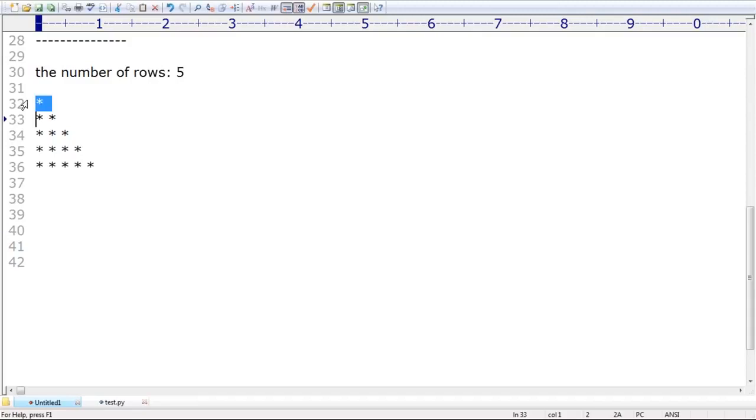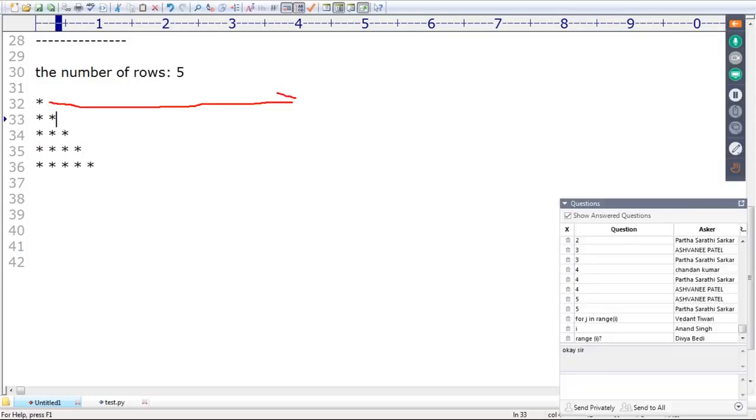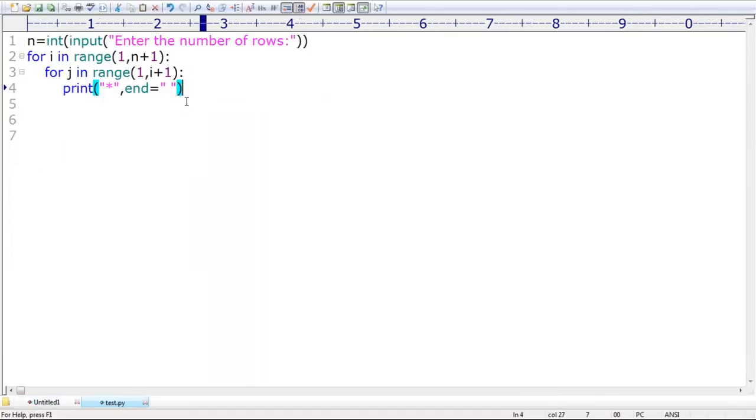In the first row, how many stars are required? 1. In the second row, 2. In the third row, 3. Row number is nothing but the i value, so i will continue from 1 to n. If i is equal to 1, 1 star is required. If i is 2, 2 stars. If i is 3, 3 stars are required. Now for j, this many stars we printed.